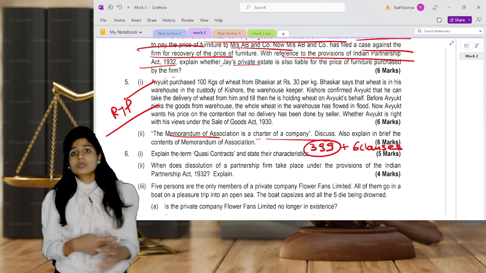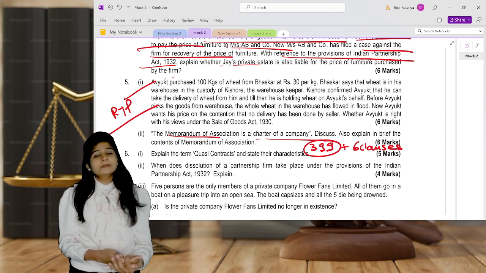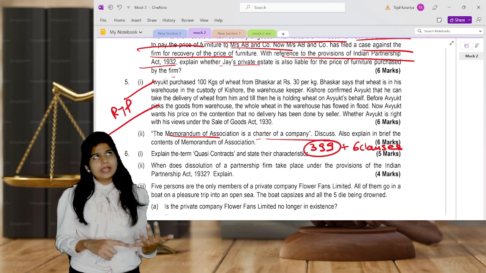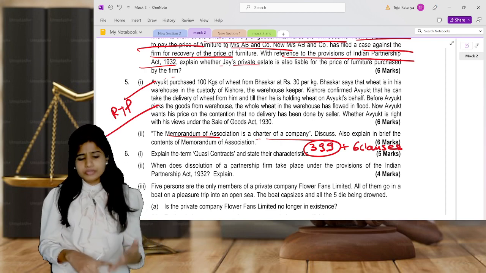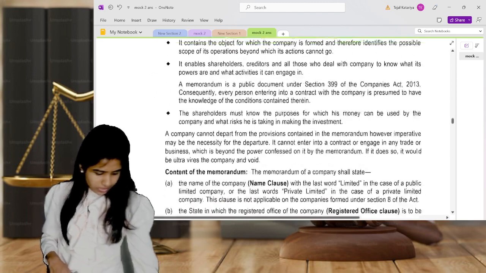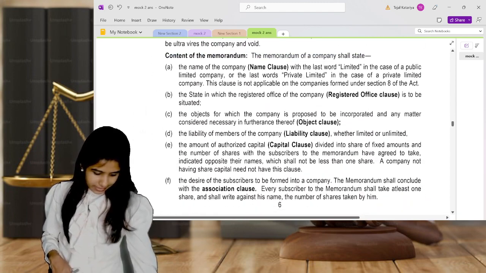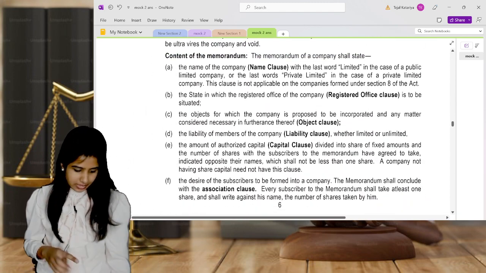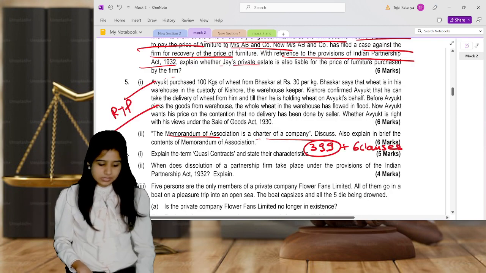Then the association clause is the association of persons. So the name, capital, registered office, liability and association clauses, and which was the pending one? I guess I discussed all the clauses. Yes, I've discussed all the clauses. So you just write these 6 clauses.